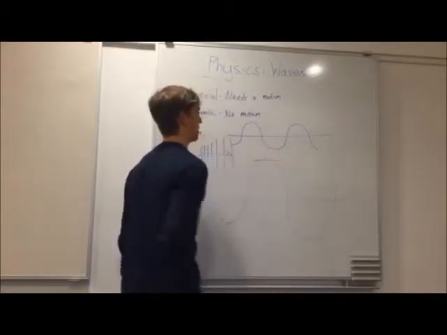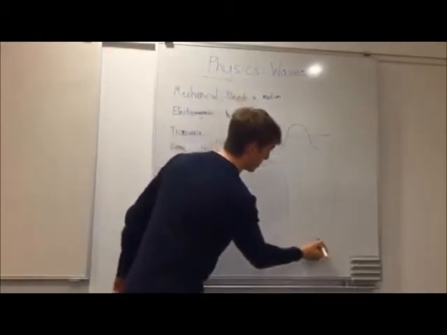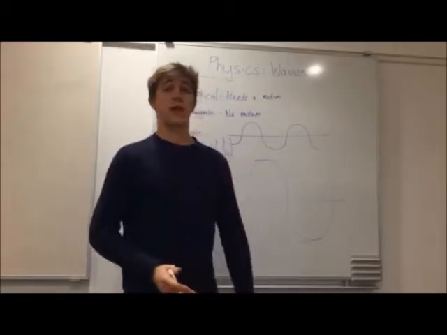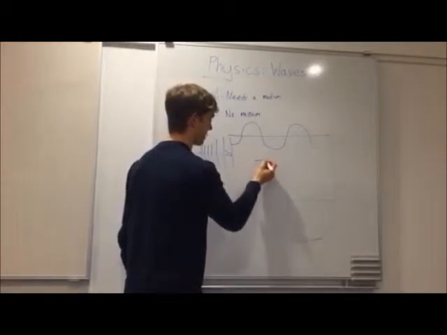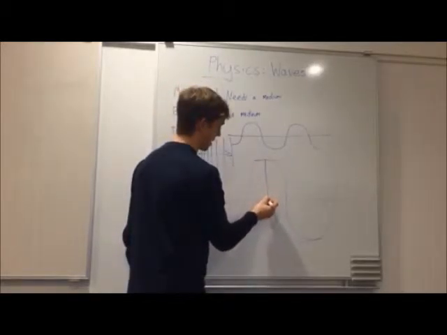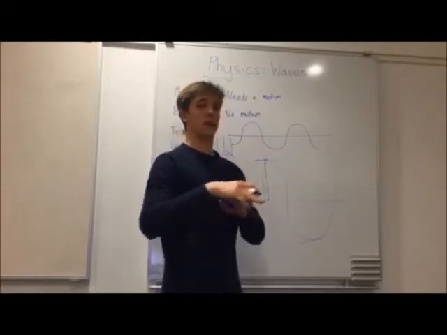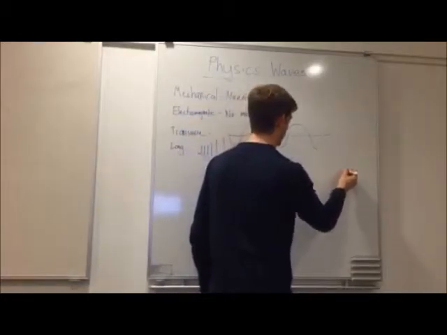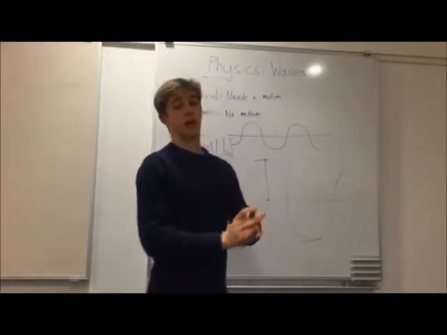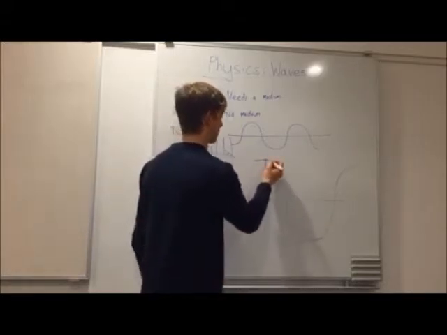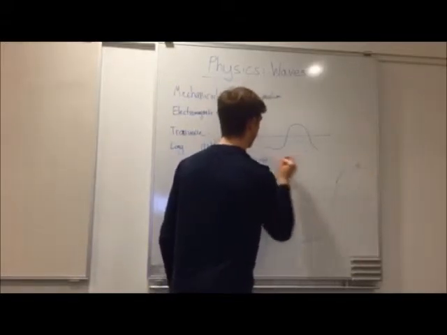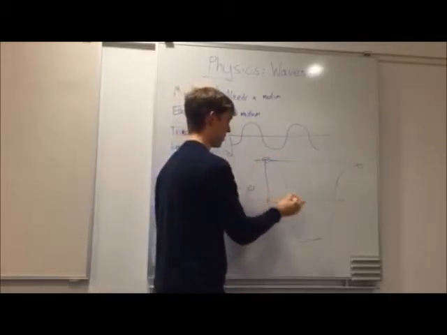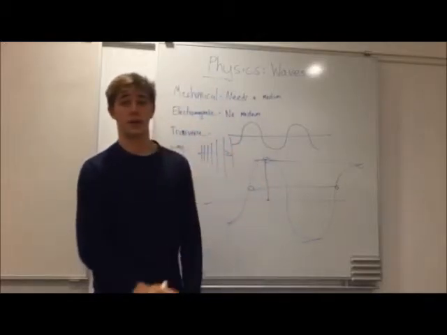The top point of a wave is called the crest. The bottom point is called a trough. These are the maximum points of a wave. The amplitude is measured as the height or the maximum point of a wave. A wavelength is measured by how long it takes for one cycle to go through. So for a wave to go from here to here, that is one wavelength. It doesn't have to be crest or trough, it can be here to over here, but that is still one wavelength.